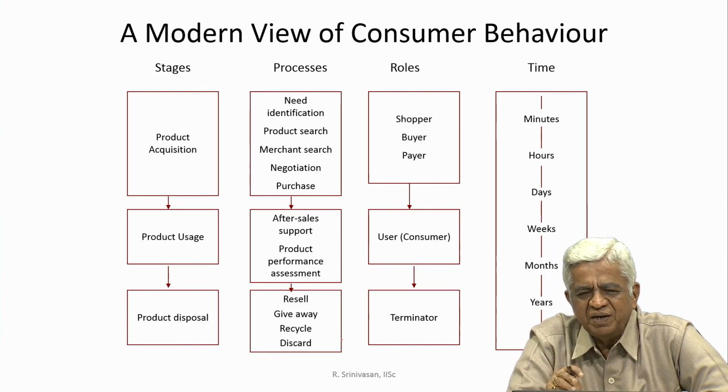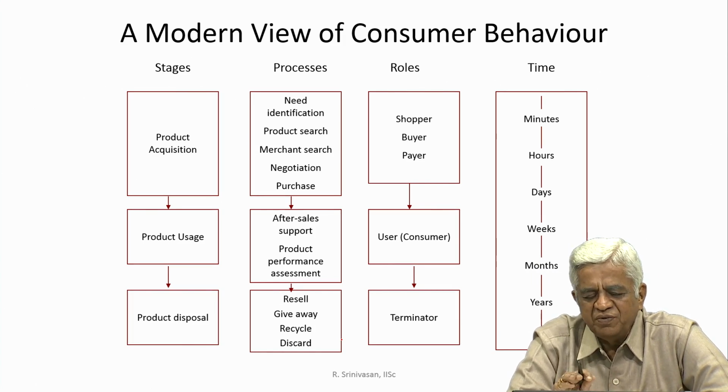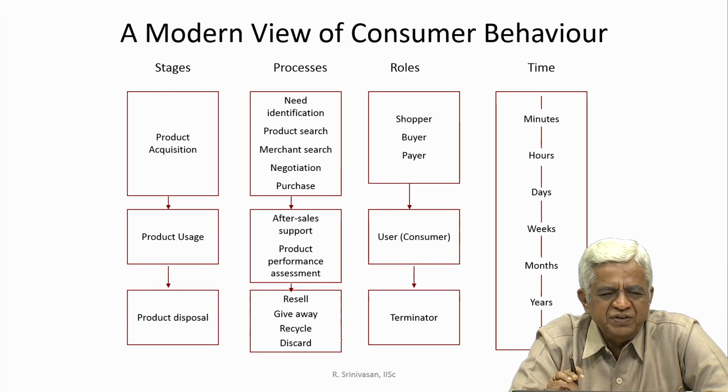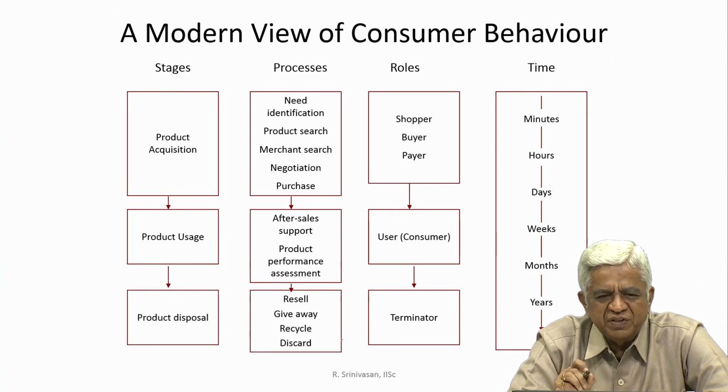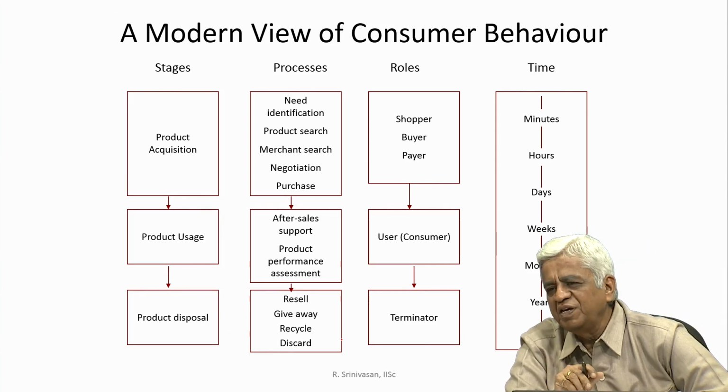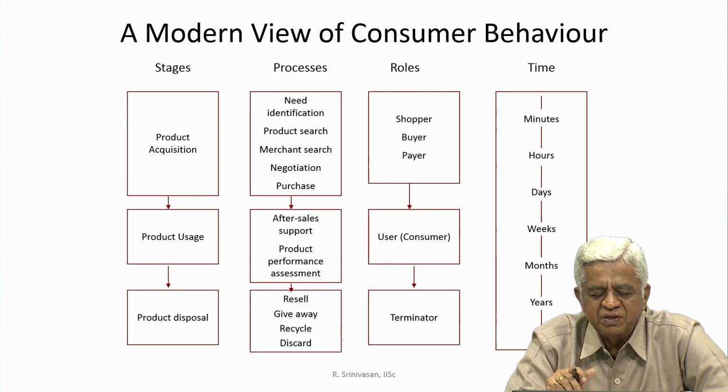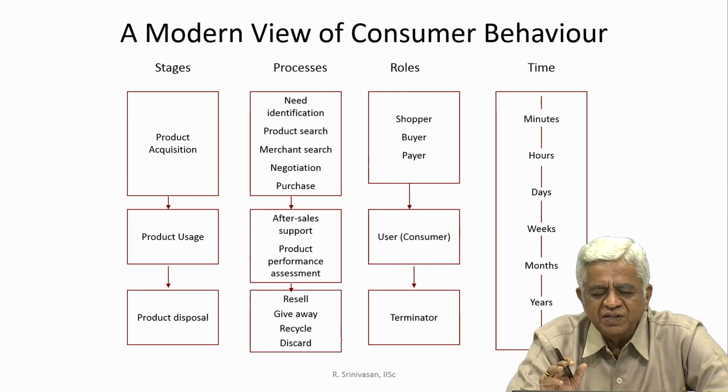Many times, with perishable food items, after some time you keep it in a fridge. After keeping it in the fridge also, you many times think that it is not usable. So, you discard the whole thing.